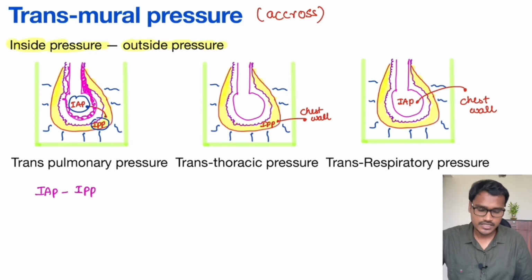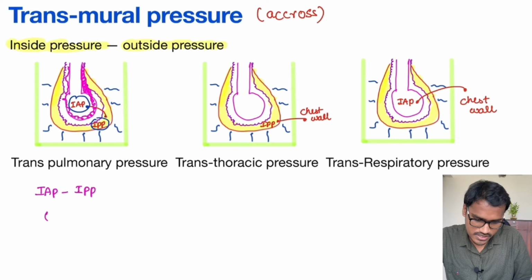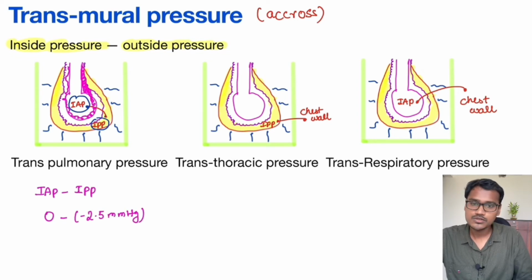At rest, let's calculate all these values. At rest, what is the intra-alveolar pressure? It is 0. But what is the intrapleural pressure? It is minus 2.5 mm of Hg. So it becomes plus 2.5 mm of Hg.